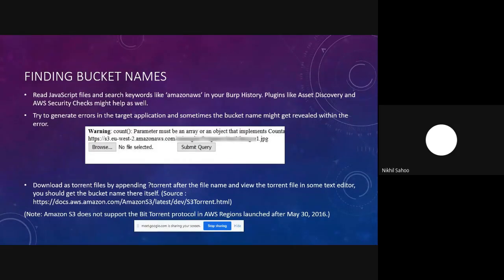And within that error itself, it was revealing the name of the bucket. And this eventually led to a complete S3 takeover later on. So try to generate as much error as possible, and sometimes you just might get lucky.